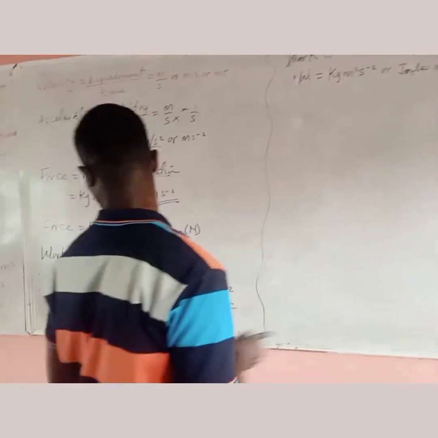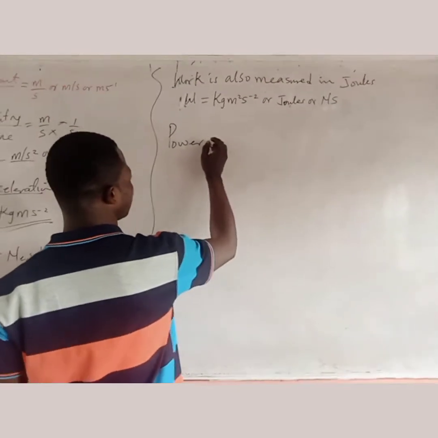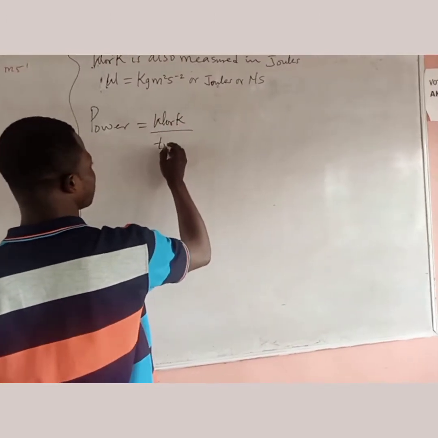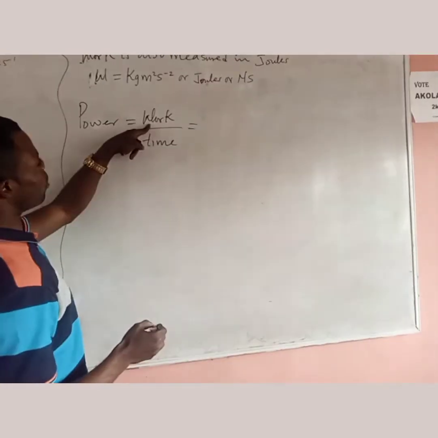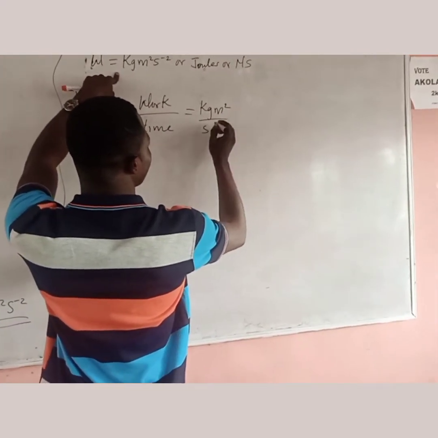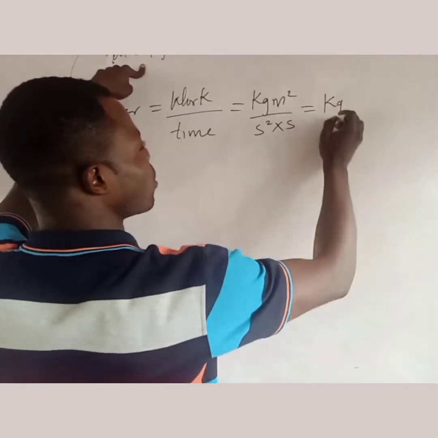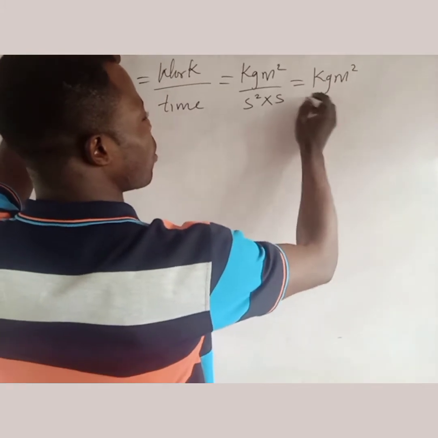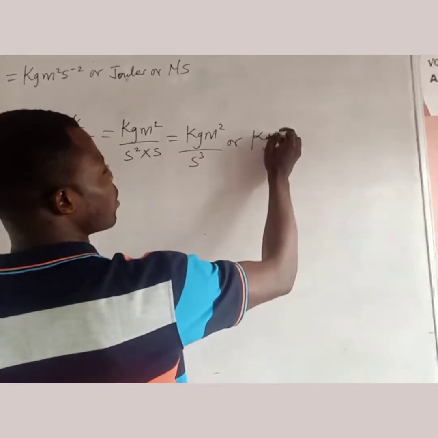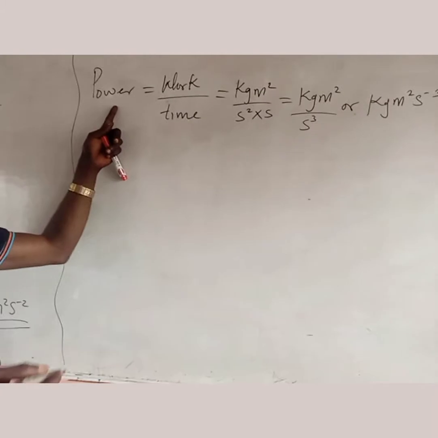So we can also work for power. Power also has its own unit. Power is work done over time. So if work done has this unit, kilogram meter square over second, times the time, this can be kilogram meter square all over s cube, which can also be written as kg m square s to the power minus 3. So power can also be measured in another form.